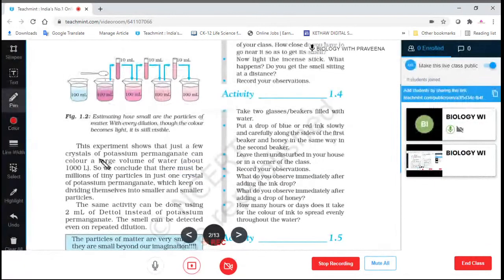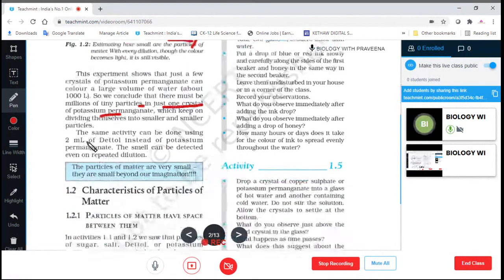Now we conclude that there must be millions of tiny particles in just one crystal of potassium permanganate, which keep on dividing themselves into smaller and smaller particles.